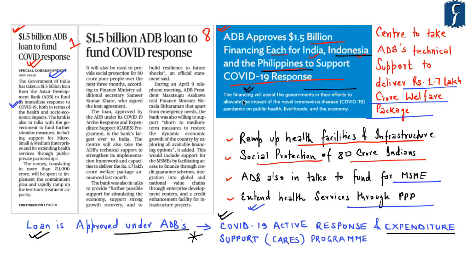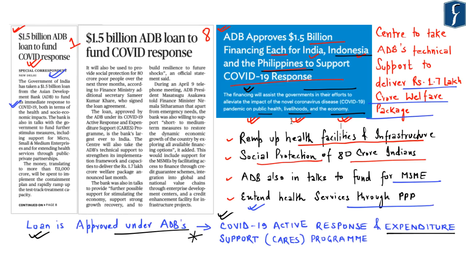Now this website highlights that the financing by ADB will assist the governments in their efforts to alleviate the impact of the novel coronavirus disease pandemic on public health, livelihoods as well as the economy. So the loan is provided to these different countries in order to improve their public health infrastructure, livelihoods of people and also the economy of these different countries including India.